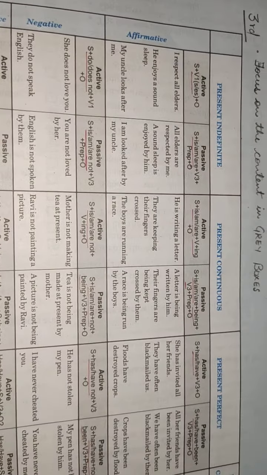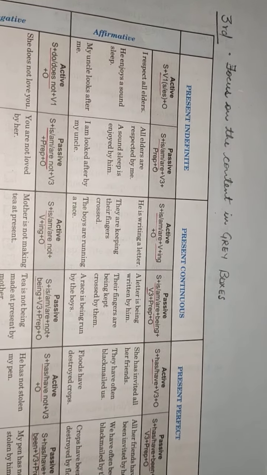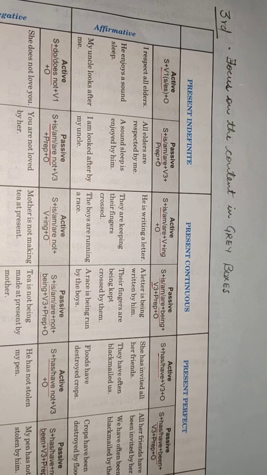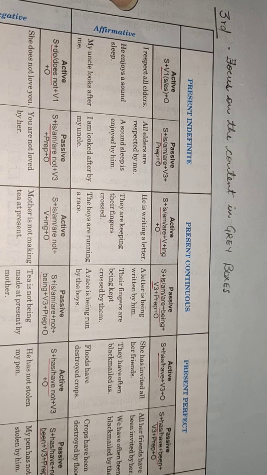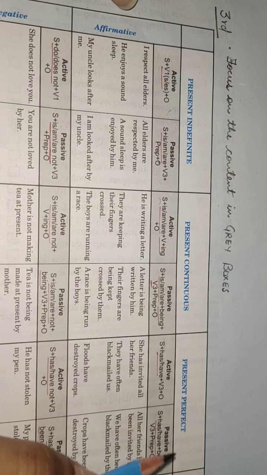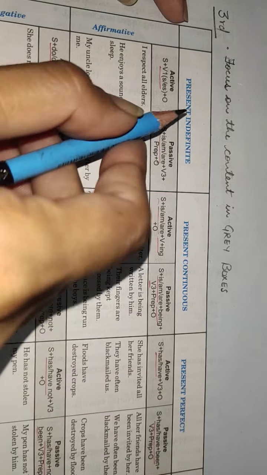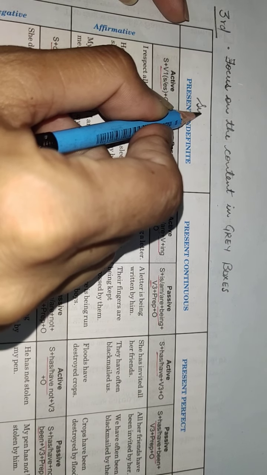Now you have to focus, be very careful and patient to understand this topic. Don't be in haste that I will never understand this topic in one go. Yes, you may not, but after twice or thrice watching this video, the things will be easy for you. Focus on the content in the gray boxes, as these are the gray boxes which are marked in your book also. Present indefinite is beta simple present tense.